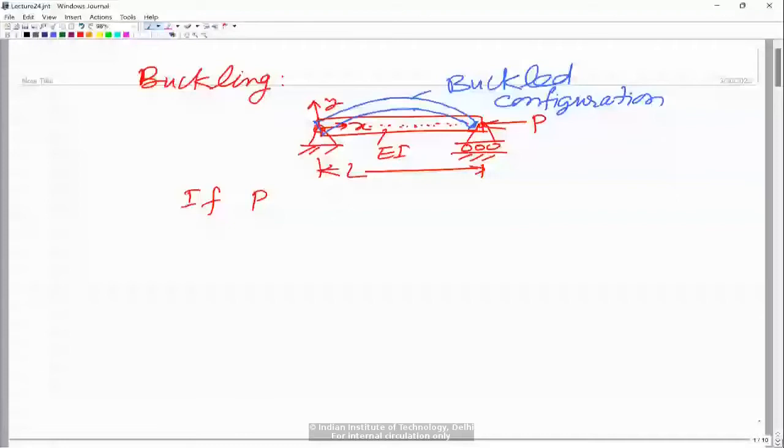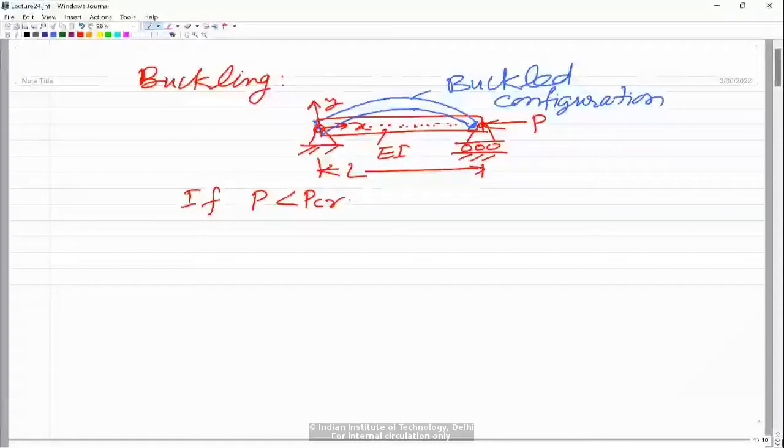So, now if P is less than P critical, this P critical we call the buckling load. So if this load is less than P critical, and of course this stress, sigma xx, should be smaller than the yield stress. That is also an additional condition. Then the beam remains straight.